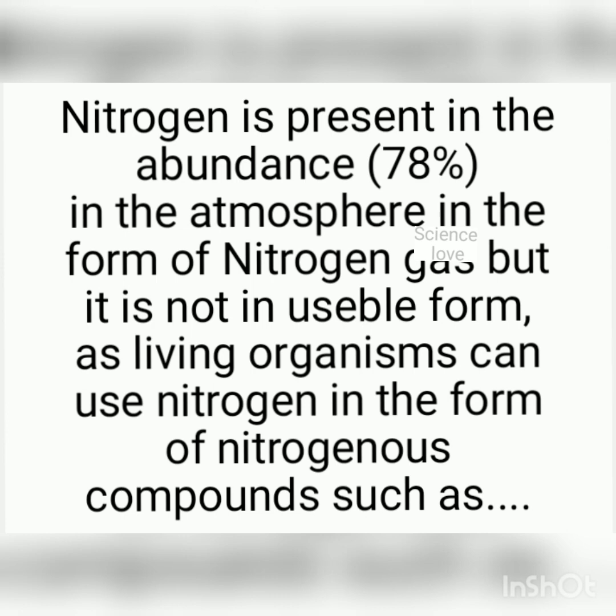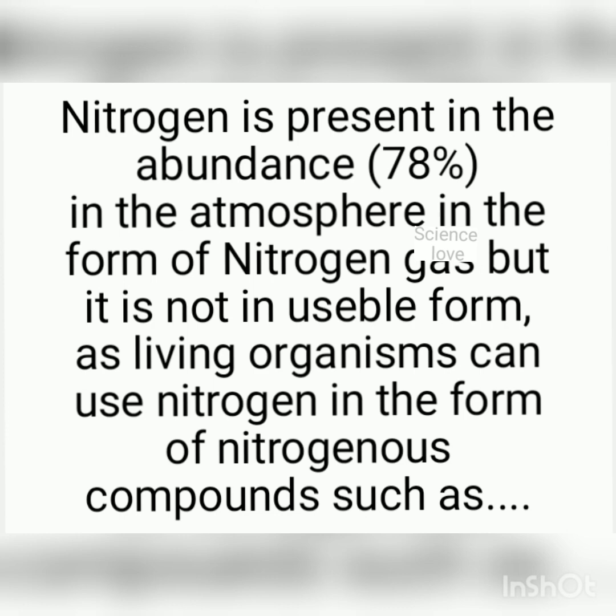Let me explain how. As you know, nitrogen gas is present in abundance in nature, approximately 78% in the form of nitrogen gas, N2. But this form of nitrogen gas, N2, is not usable for living organisms, as nitrogen present in the atmosphere is in an inactive form.